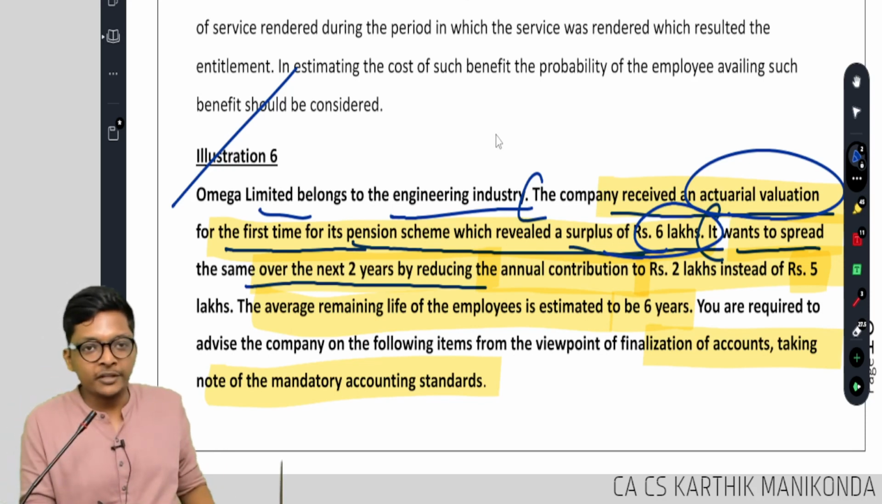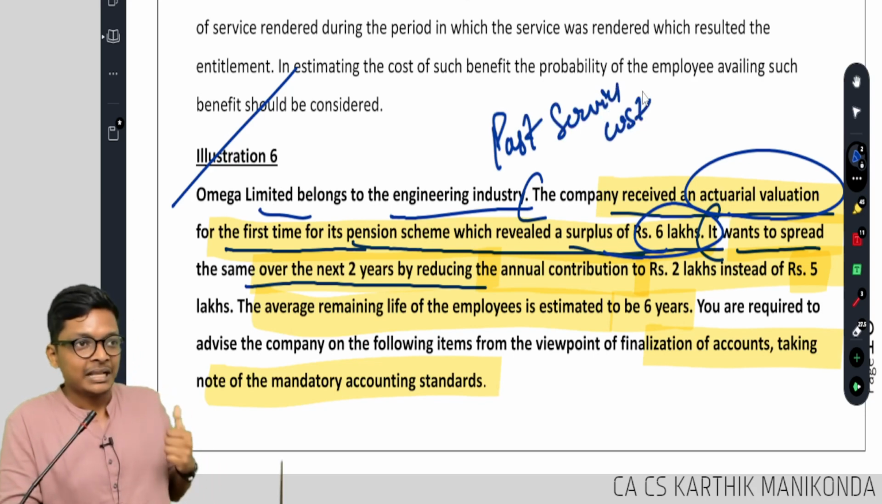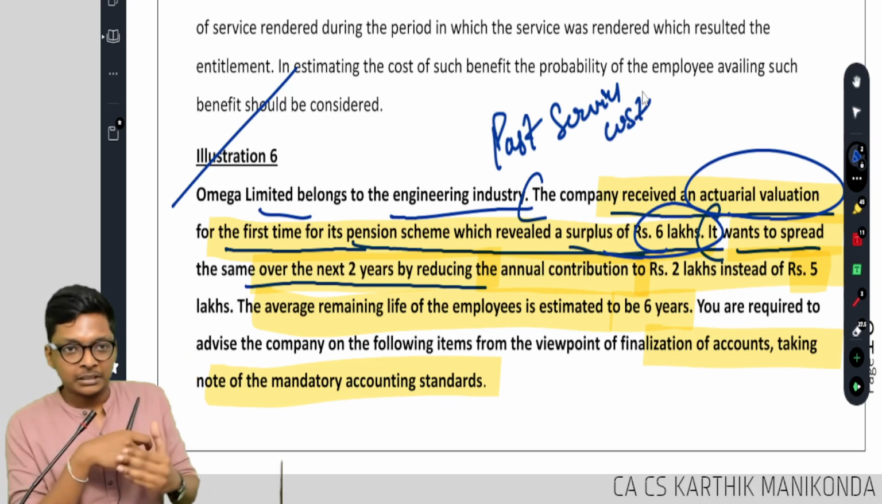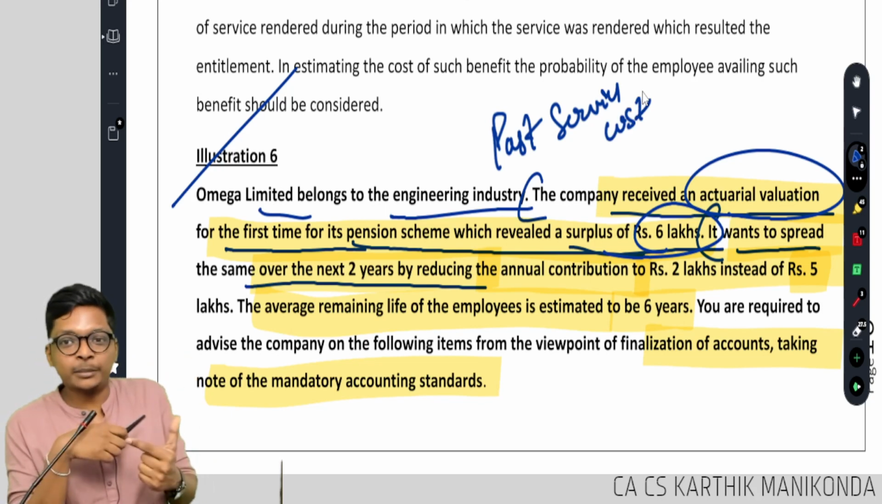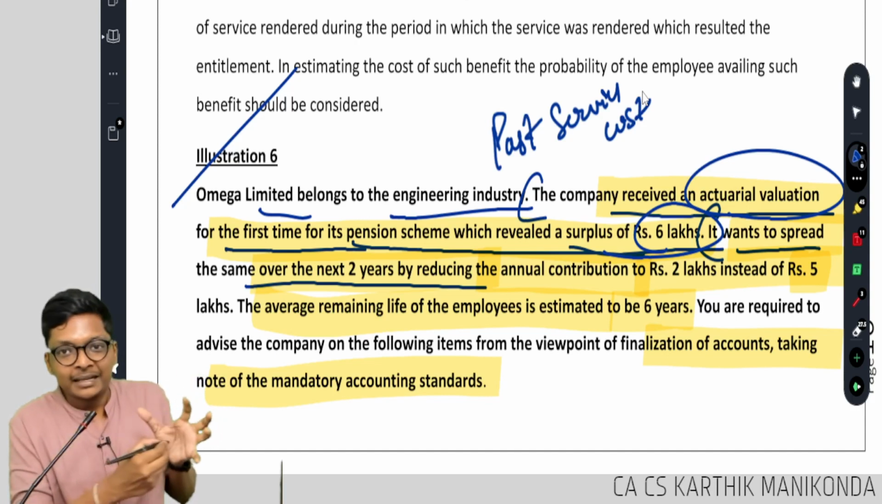Amortization is allowed only for past service cost, because it's an actual. Because it's an actual, you are allowed to amortize. This itself is an estimate. We studied an estimate: the full difference should be recognized immediately.